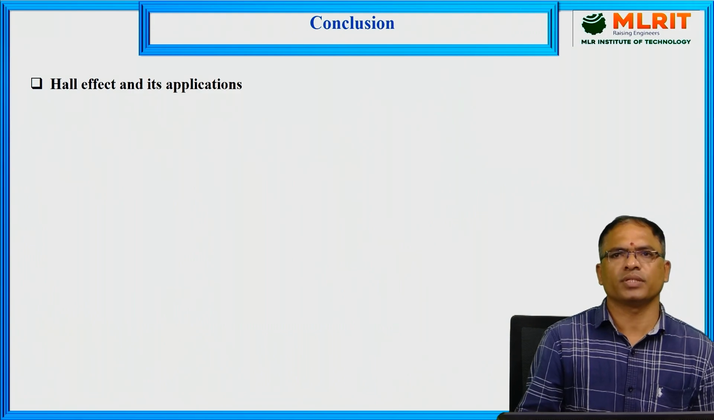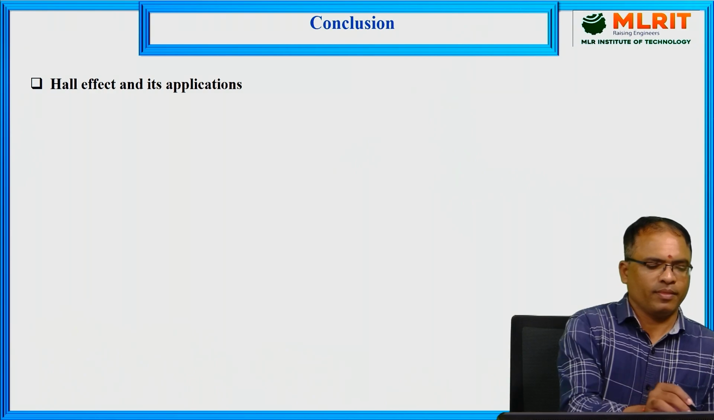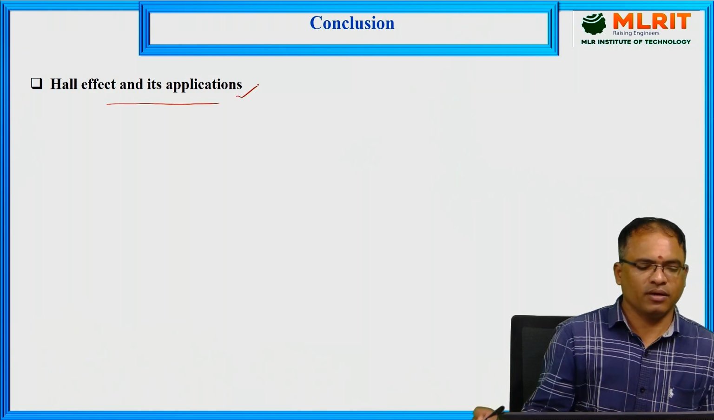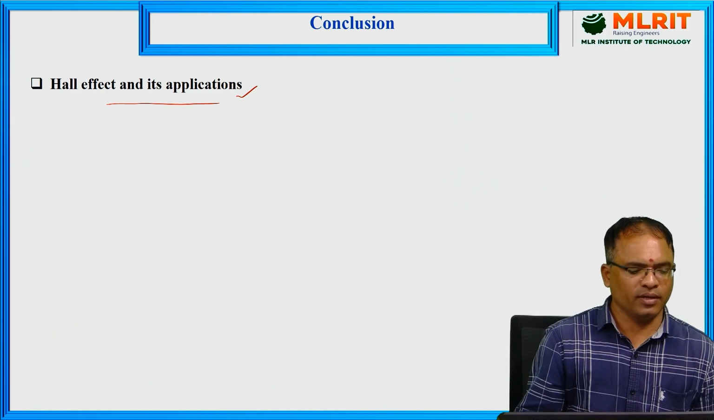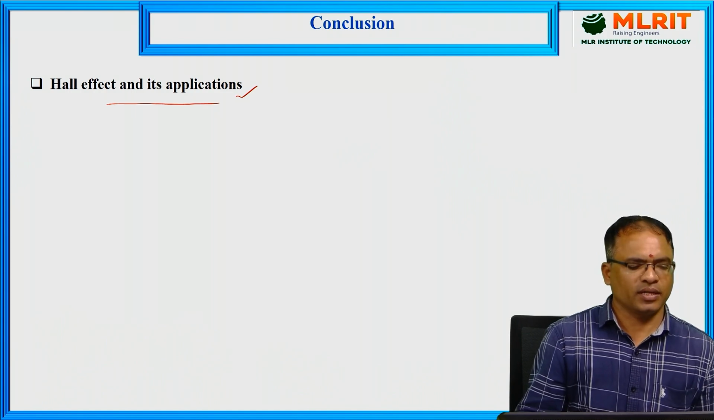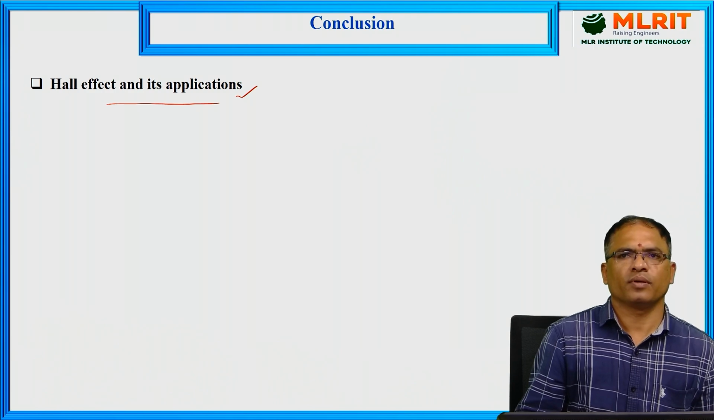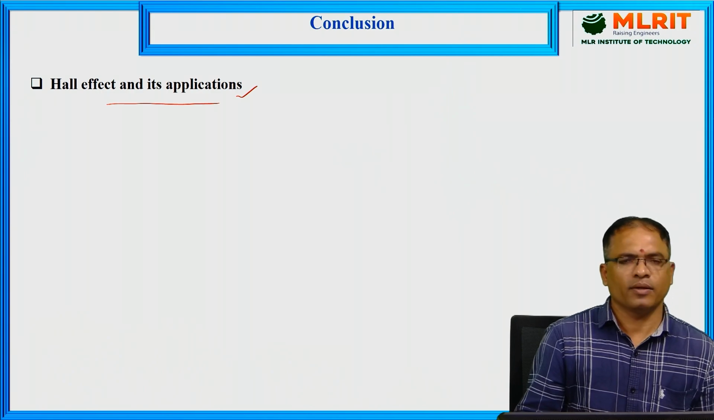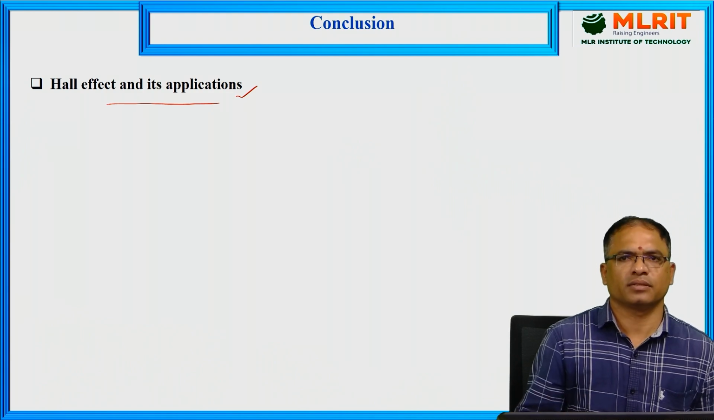So that's all for today's session. In the next class, we are going to discuss the next topic of the lesson, that is the Hall effect and its applications. The Hall effect particularly deals with semiconductor devices, through which we can come to know which type of semiconductor is given, and after that we are going to discuss applications. Particularly, Hall effect devices are used in sensors.